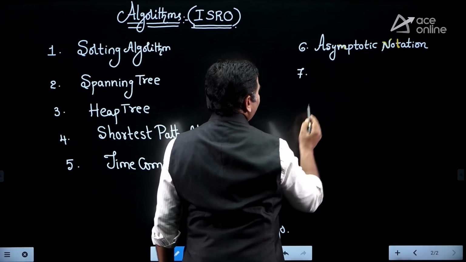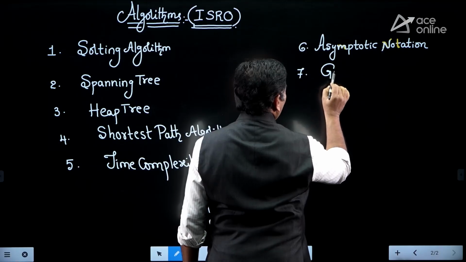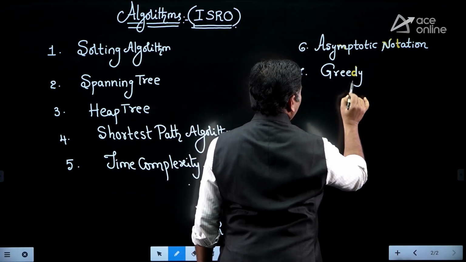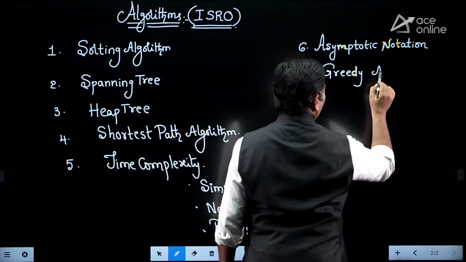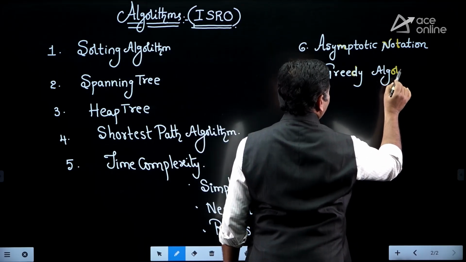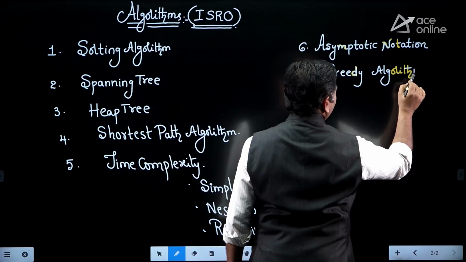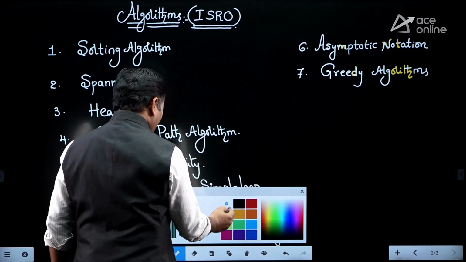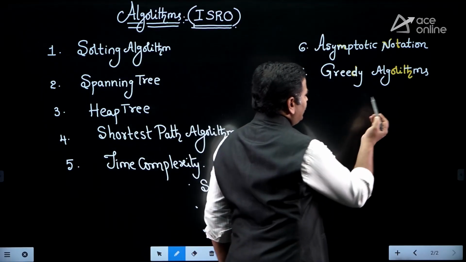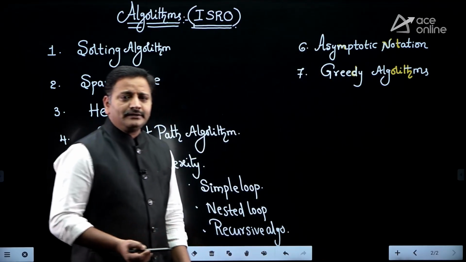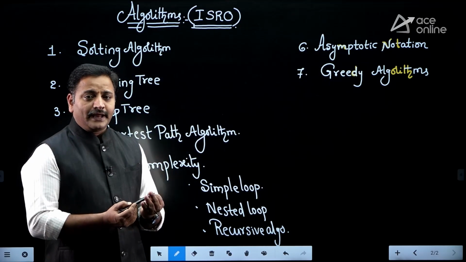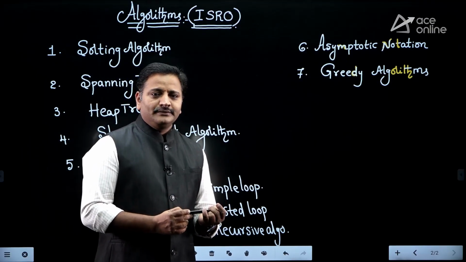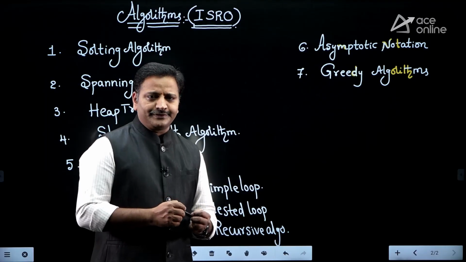And afterwards we need to enter into another topic called greedy algorithms. In greedy algorithms, there are certain algorithms like the job sequencing problem, knapsack problem, optimal merge pattern, and Huffman encoding. So we need to focus on all these 4 algorithms, friends.